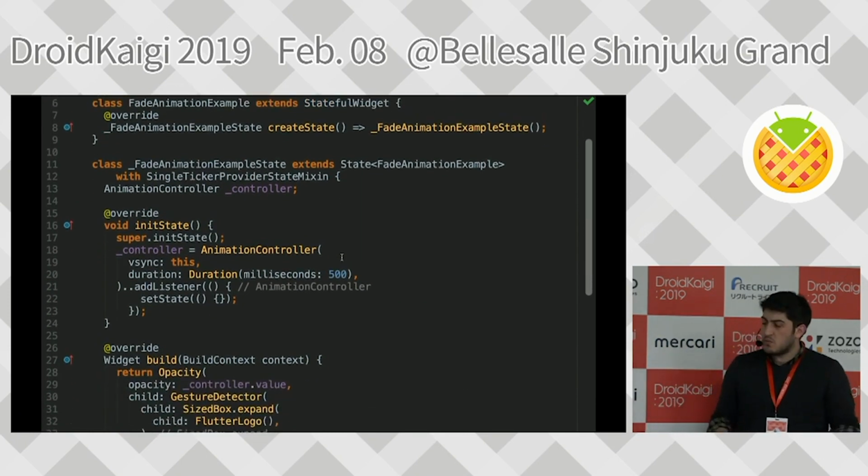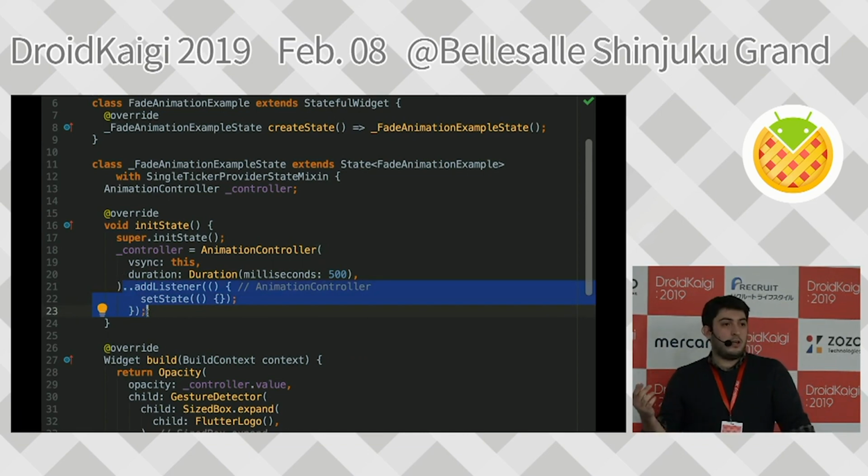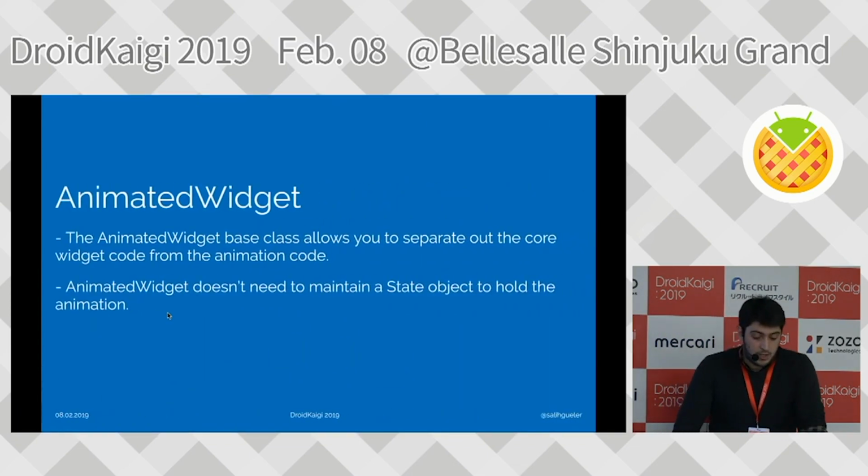But there's one thing that is bothering beginners about this, and it is this part. If I was a beginner looking at this code, why do I have to deal with this empty setState? Why don't they handle it for me? And actually they do. They have something called animated widgets.